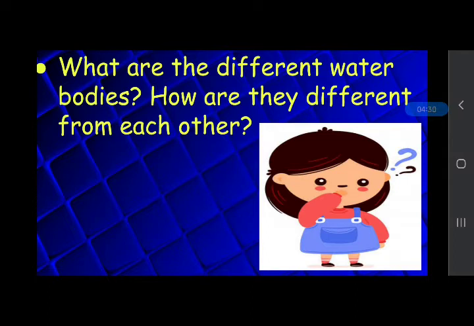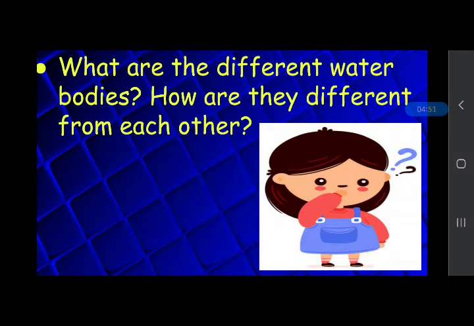But ponds always have fresh water. And sea is a bigger water body, and who gives water to sea? River. Sea gets its water from the river.